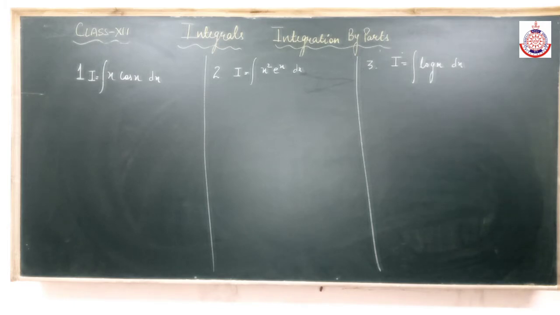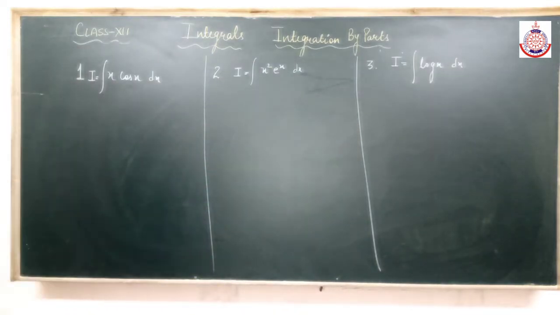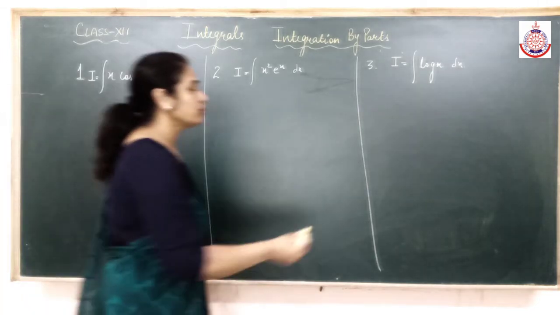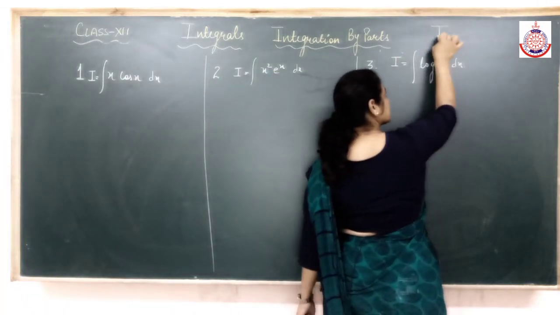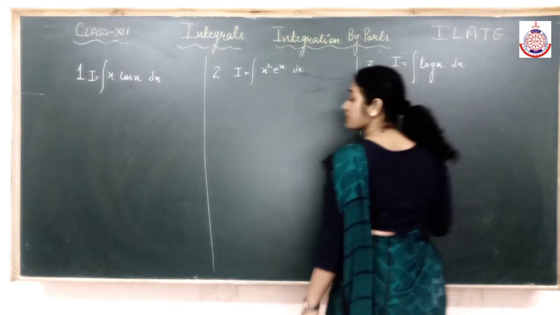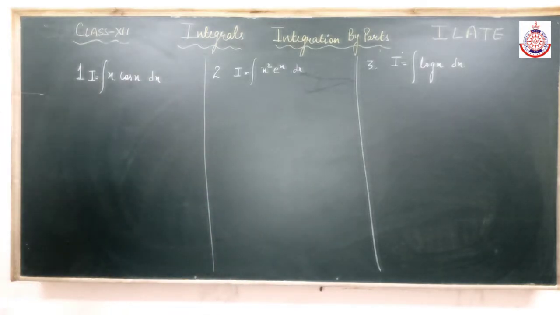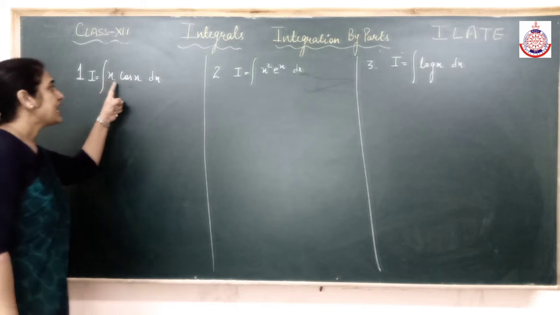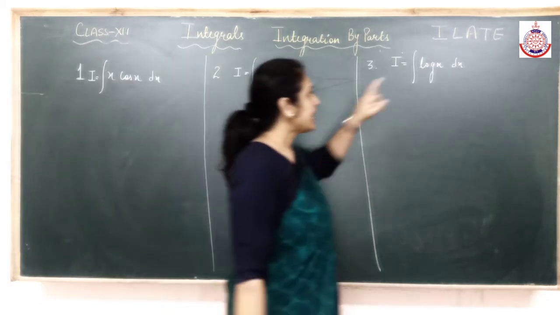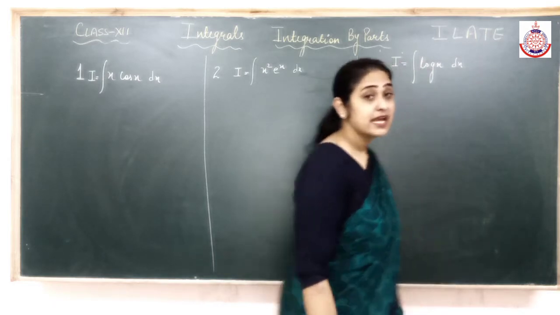Read the first example. I have to integrate x cos x dx. If you remember the word, what did we say? What do we need to follow? ILET. We have to follow in this sequence which functions combination and which has to be taken first. This is the combination of algebraic and trigonometric. That means algebraic would be first, trigonometry should be the second one.